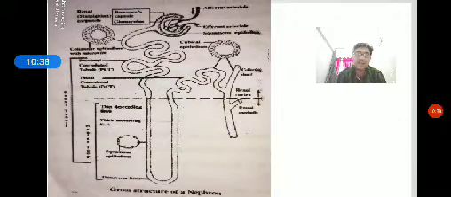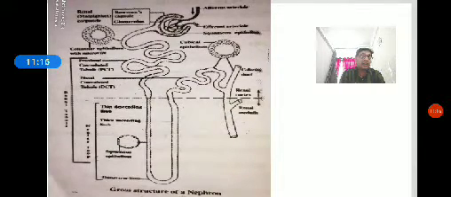Next, the composition of urine. Urine is an amber colored or straw yellow colored liquid with a characteristic odor. The color is due to the presence of a pigment called urochrome, derived from the metabolism of bile. Urine is composed of 95% water, 2.5% urea, and 2.5% other substances like sodium chloride, sulfate, phosphate, sodium, potassium, magnesium, and calcium ions, creatinine, water soluble vitamins, etc.